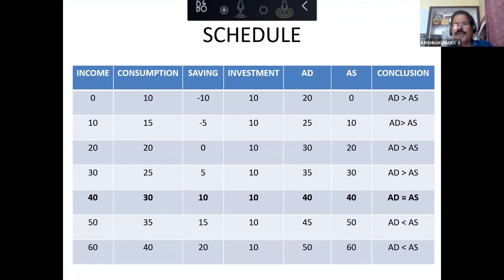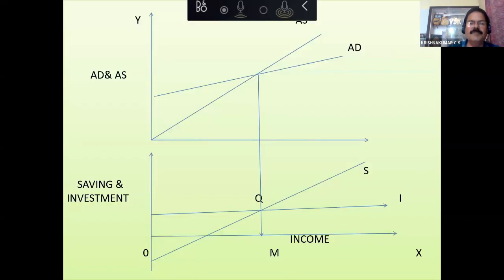The same schedule you can show to them. See, in the same schedule, you can see that when AD and AS are equal, S and I are also equal. See, at 40 level of income, aggregate demand is 40, aggregate supply is 40, economy is at equilibrium. At the same level you can see saving and investment are also equal. S and I are also equal. So if AD and AS are equal, S and I also will be equal. This schedule will help you to make them understand it better.